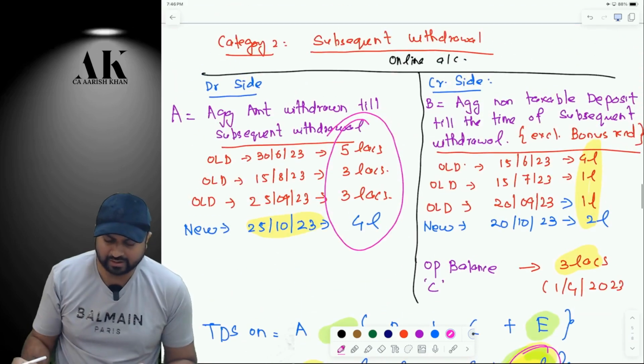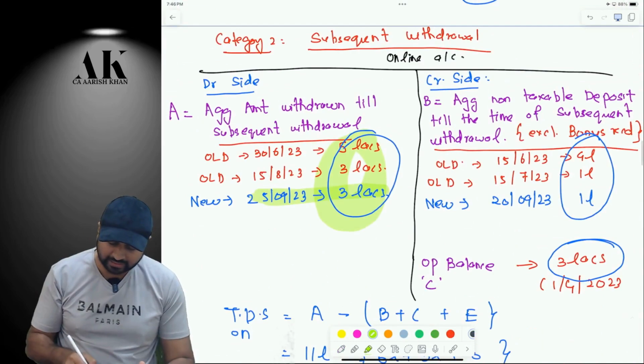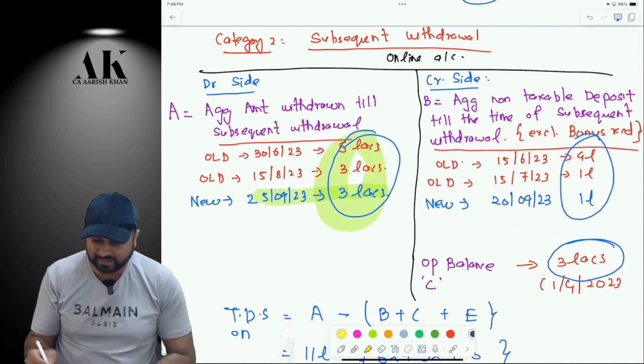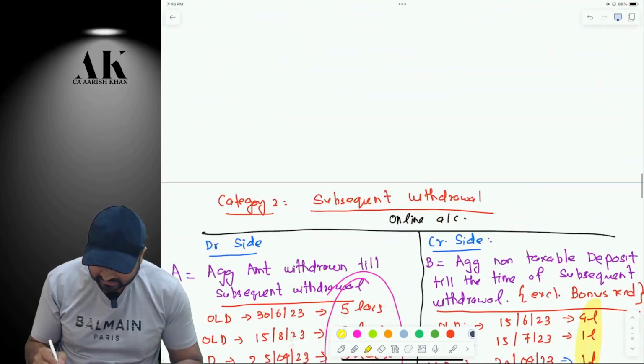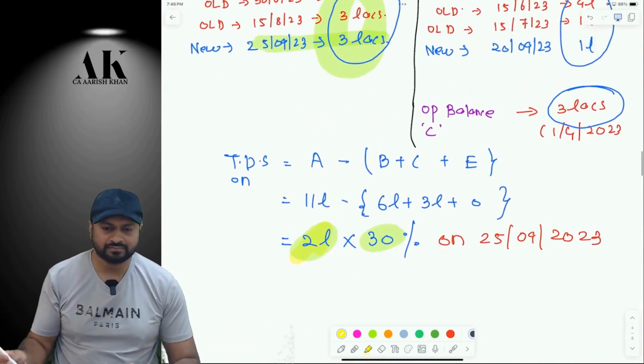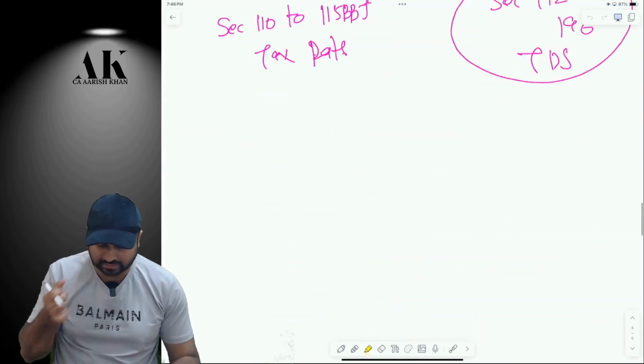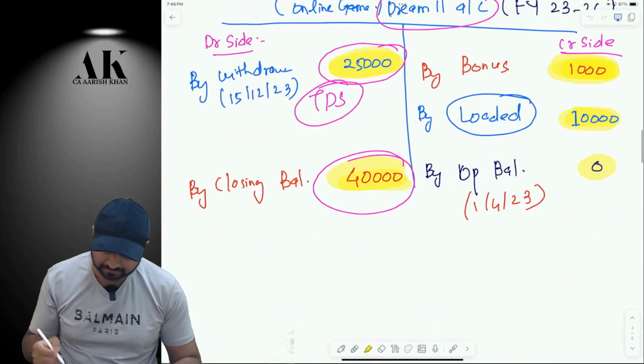So this is how it will run. Now, one small thing that I would like to address over here, because that word is coming again and again. You will ask me doubts, sir, what is the meaning of that word? I am everywhere writing excluding bonus. Can you see this? Now, what is this excluding bonus funda? Let me explain that also, because otherwise there will be a doubt in your mind.